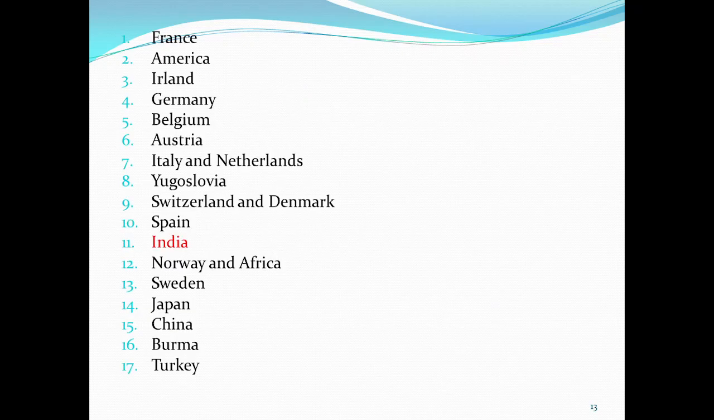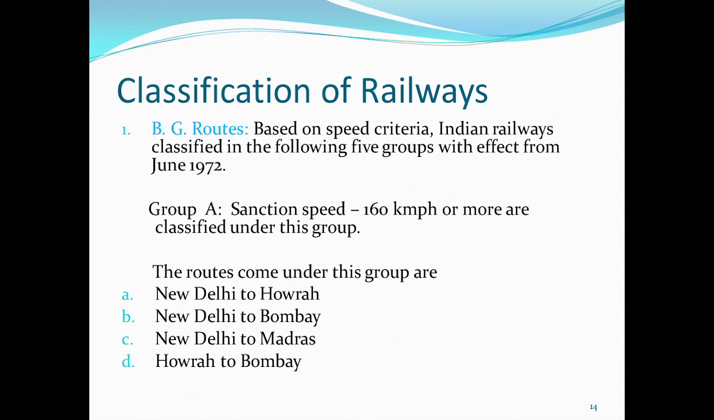So this is the list of where the railways started. The very first country is France, and in that list India is in 11th place. Then the next topic is the classification of railways. The classification of railways is divided into three groups. The first one is BG routes, broad gauge routes.